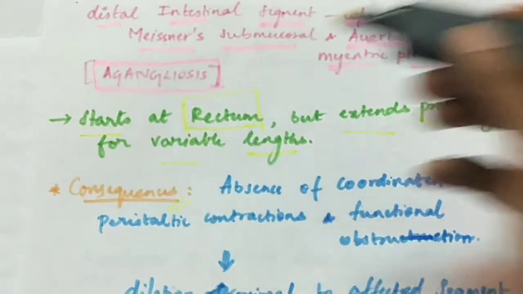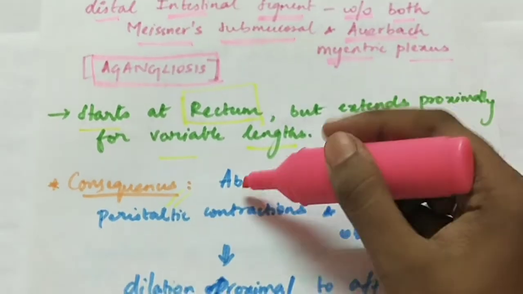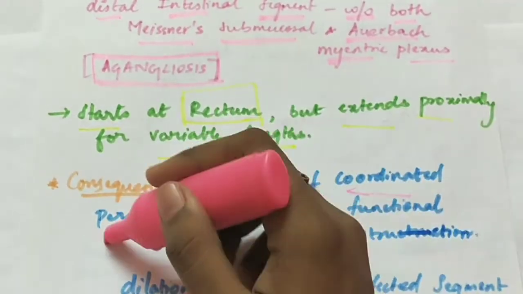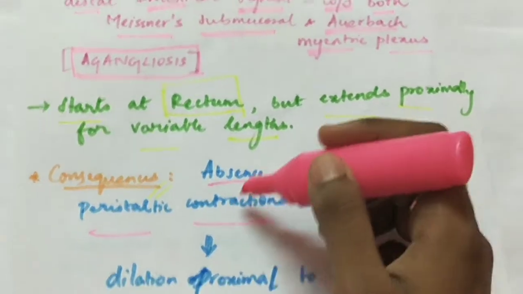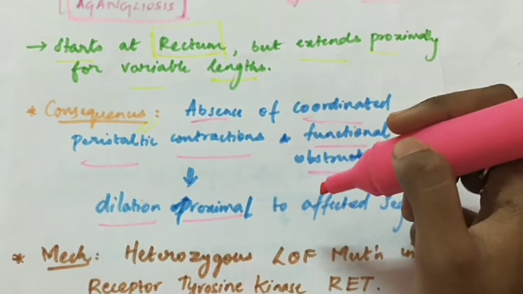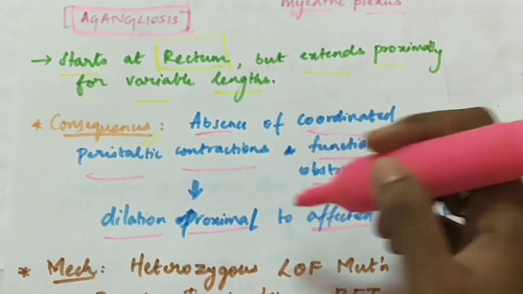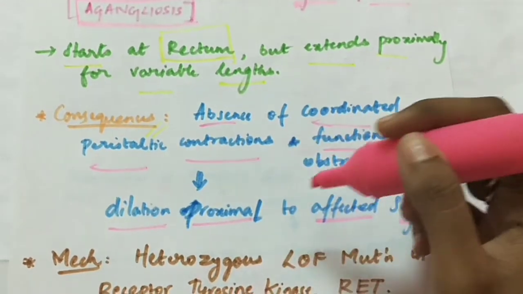The consequences of Hirschsprung disease include absence of coordinated peristaltic contractions and functional obstruction, leading to dilation of the segment proximal to the affected segment.